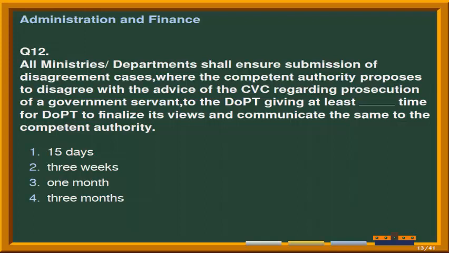And the options are number 1, 15 days, number 2, 3 weeks, number 3, 1 month, and number 4 is 3 months. Correct answer is option second, that is 3 weeks.